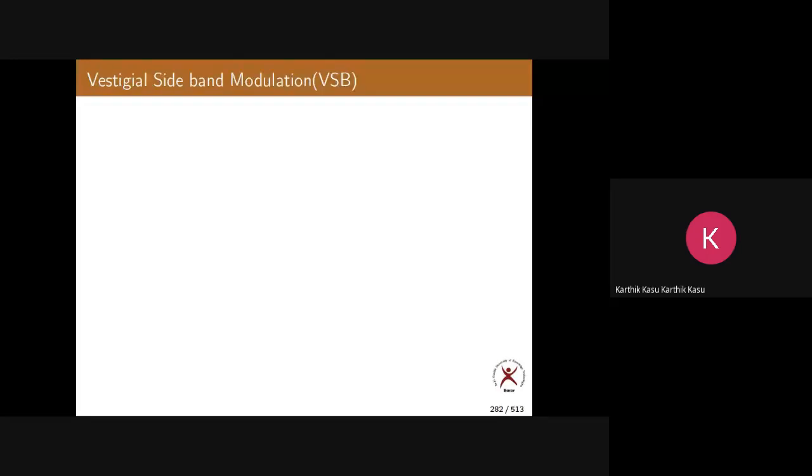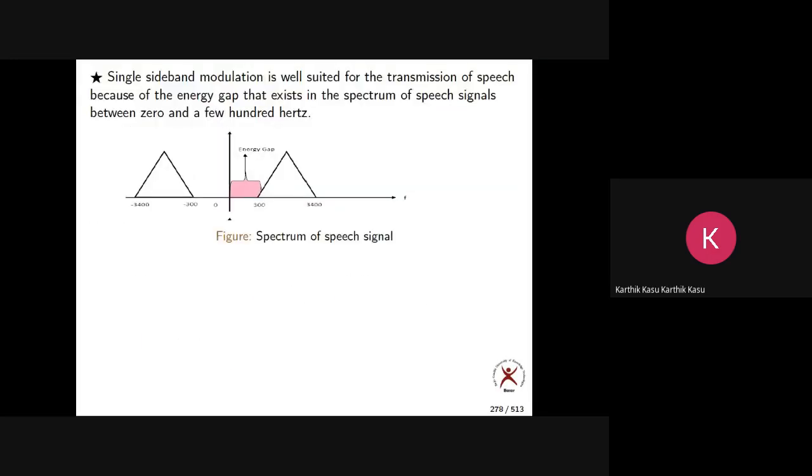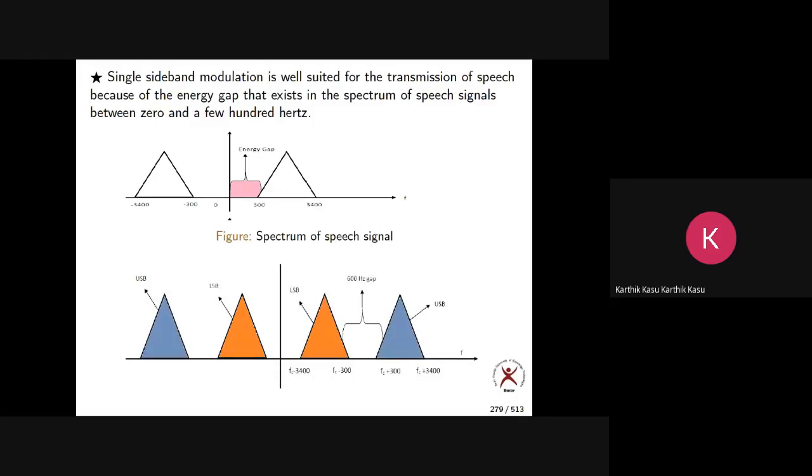So that is the advantage we have. Now what can you say? In case of SSB, what is the most suitable message signal? Speech signal or voice signal. Okay, that is the most suited. Why? Because there we don't need ideal filters. The filter can be like this, it can be like this.